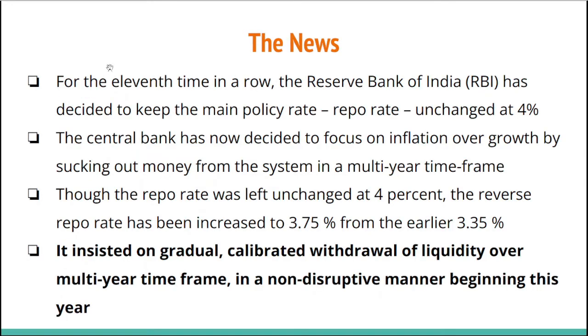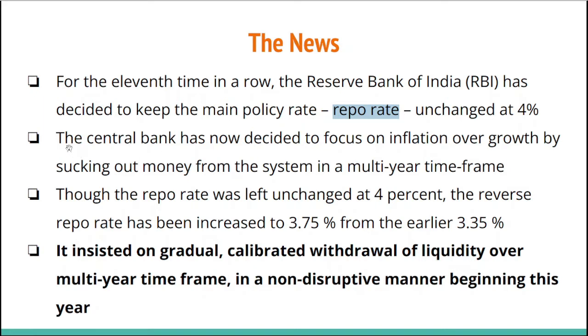Let's talk about the news itself. For the 11th time in a row, yes, for the 11th time, you should pay focus on the 11th time, the Reserve Bank of India has decided to keep the main policy rate, that is the repo rate, unchanged at 4%. So this is a major issue which has been going on. So the repo rate, what is repo rate? You should know what repo rate is. Repo rate is basically the rate of interest which the Central Bank of India charges upon the loans it gives to the banks, right?